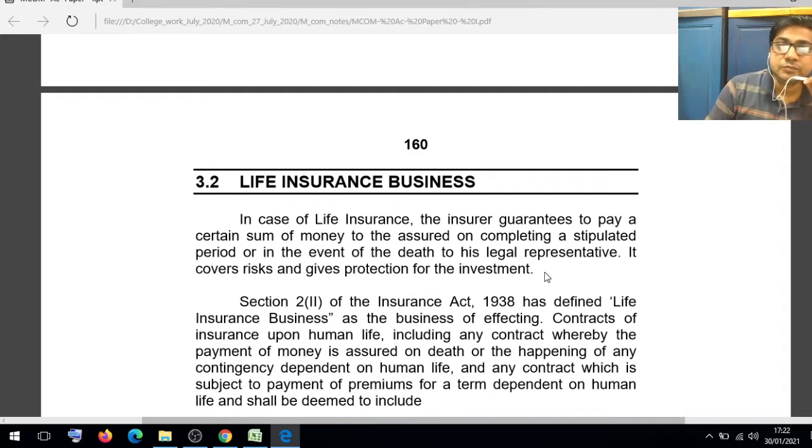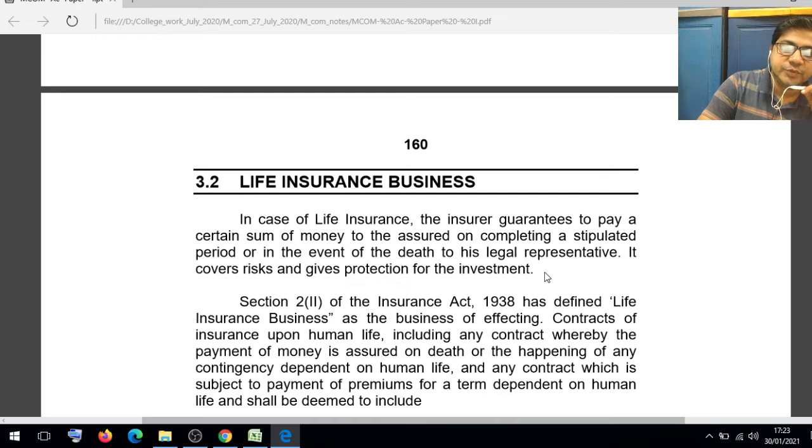The insurance company gives you the guarantee after completing a 10-year or 15-year period, after the death of the legal representative, or after maturity, you will get the protection. So this insurance is a protection. It is not an investment.